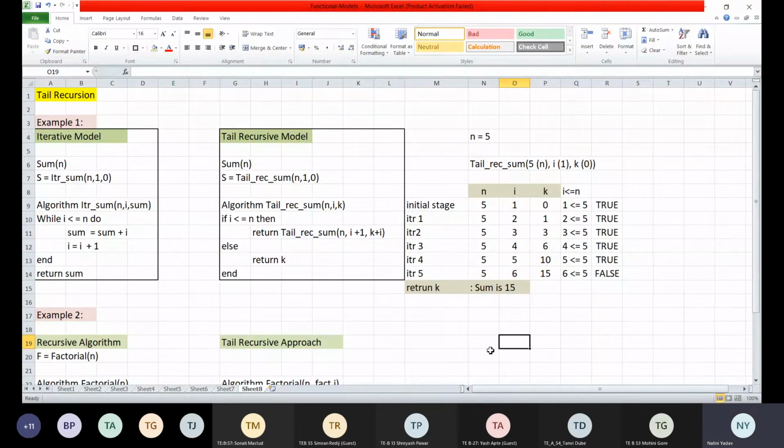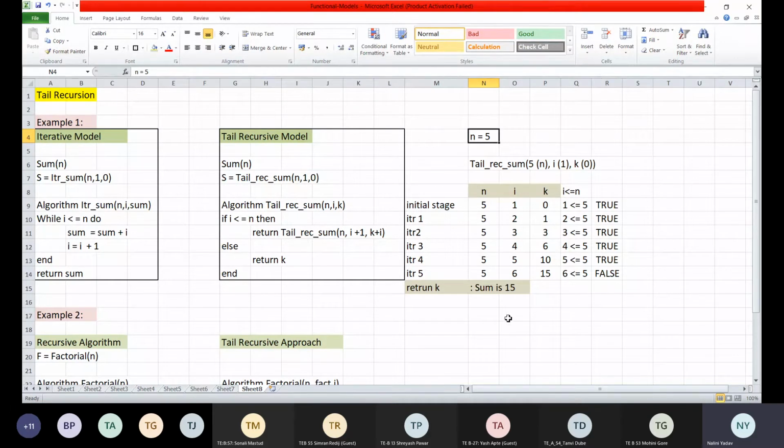Is this correct? What I'm trying to do is the sum of n numbers. My n is equal to 5. So 5 plus 4 plus 3 plus 2 plus 1, that is my 15. So I have achieved this 15, and I hope you have understood the dry run for this also. Correct? So this is how I am not using the stack at all. There is no stack unwinding required over here.